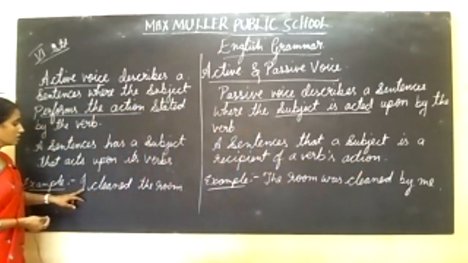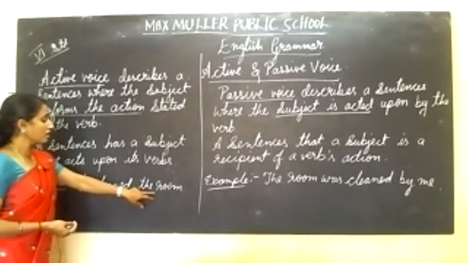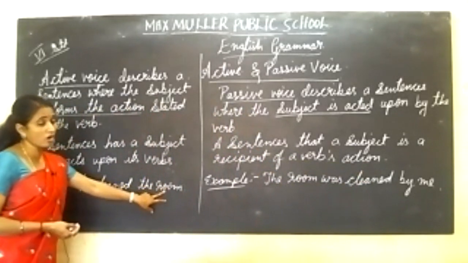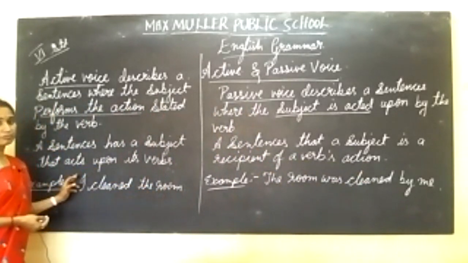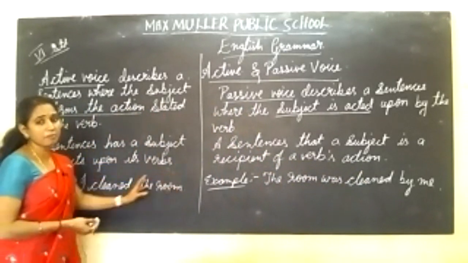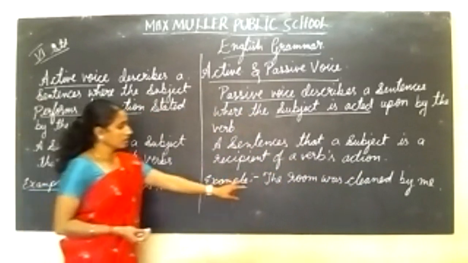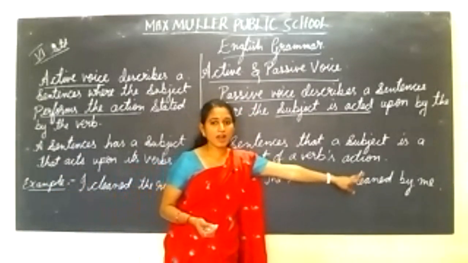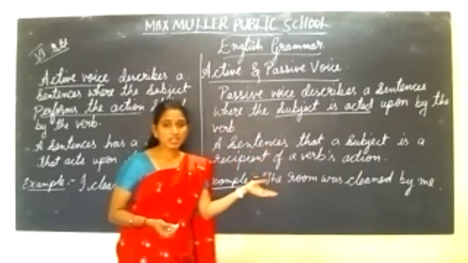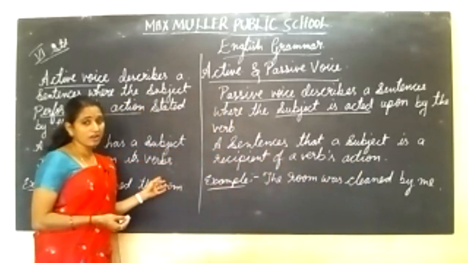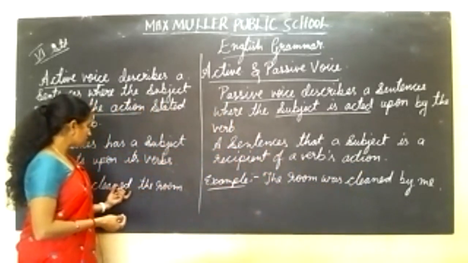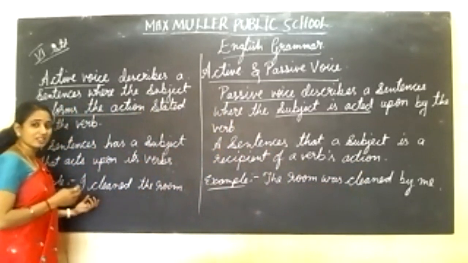See here, I cleaned the room in the active voice. The difference between active and passive voice: I cleaned the room, the room was cleaned by me. The sentence is the same and tells the same meaning.